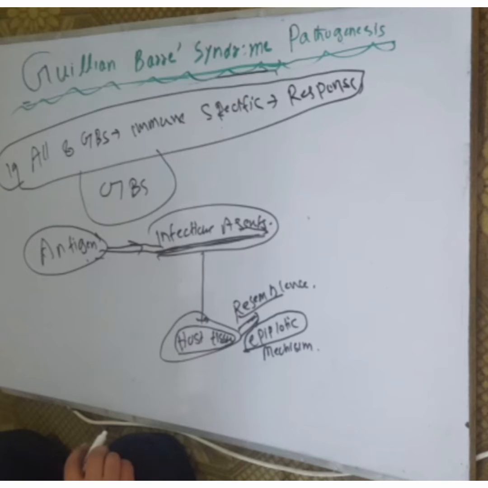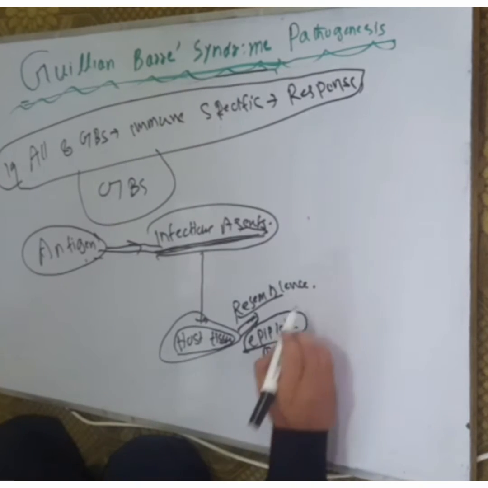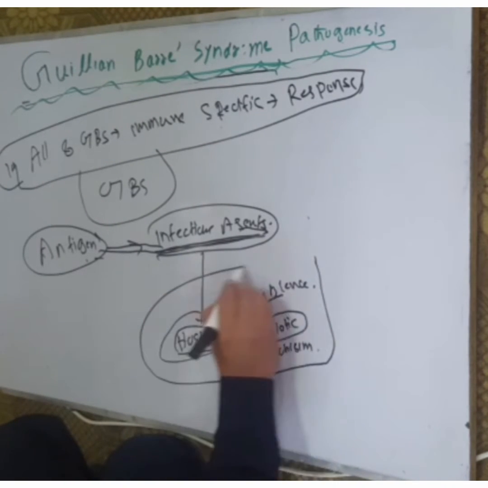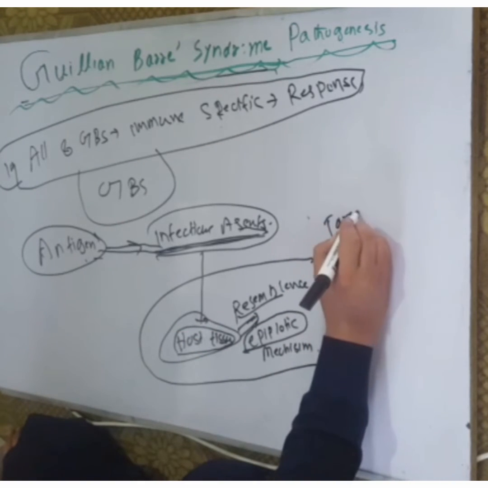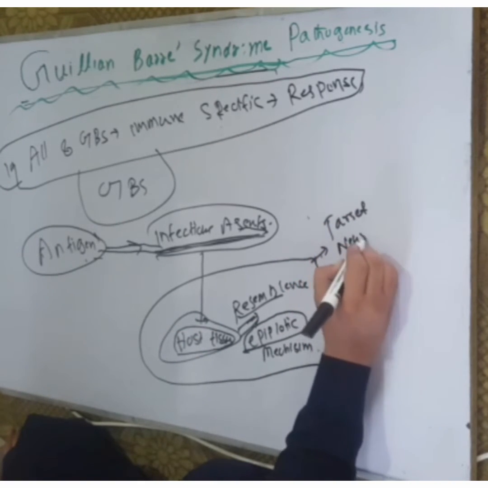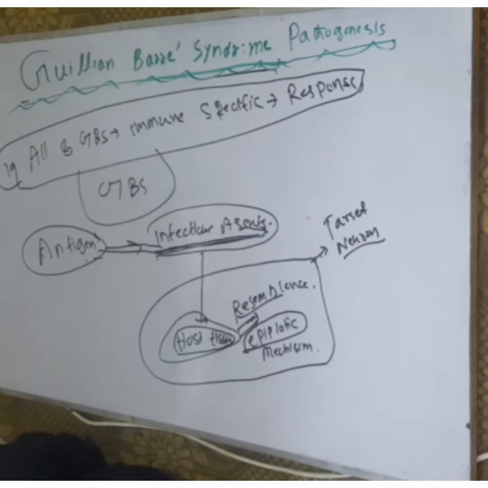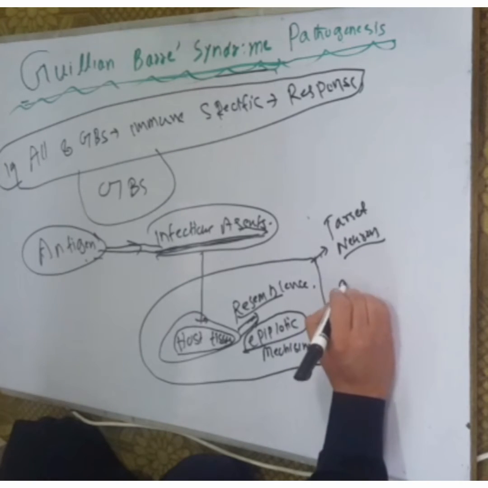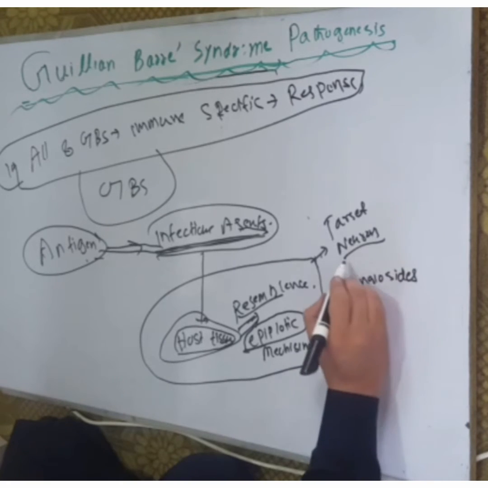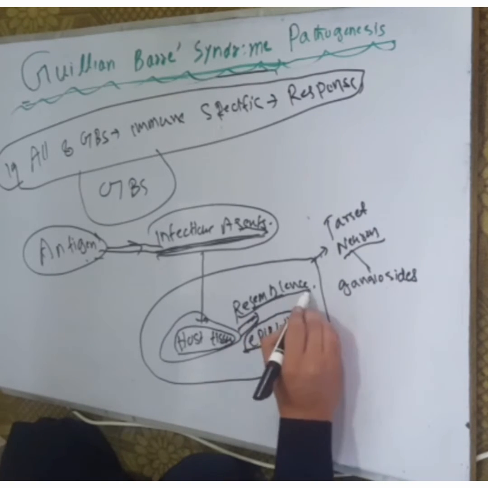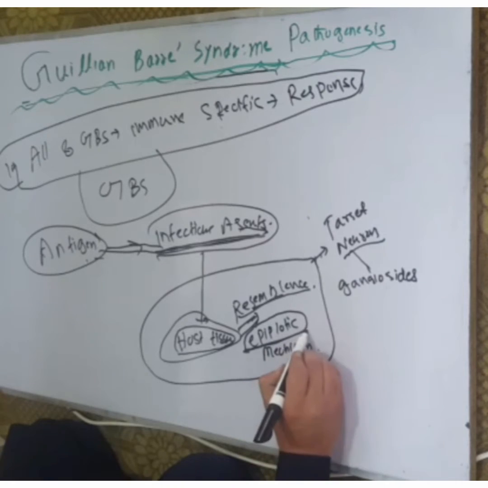Finally, they target the neuron. In cases of GBS, they target specific regions of the neuron called gangliosides, due to the resemblance to the host tissue.